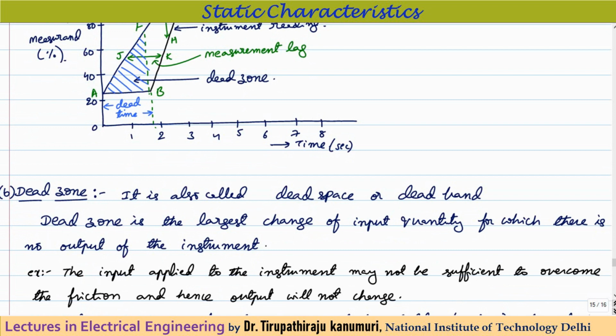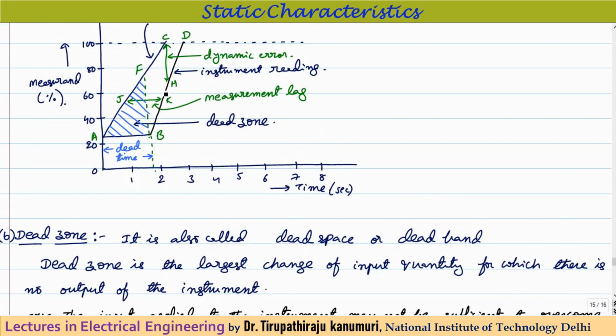The second one is called the dead zone. Dead zone means once the input starts changing, the output will not change until some minimum value of input change is there. That means if you are changing the input from A to C, the output will not change until the input changes to F. You can see when the input changed from A to F, only after that much change does the output start responding. That means from A to F, this much input change occurs before the output responds. That is given by the dead zone.